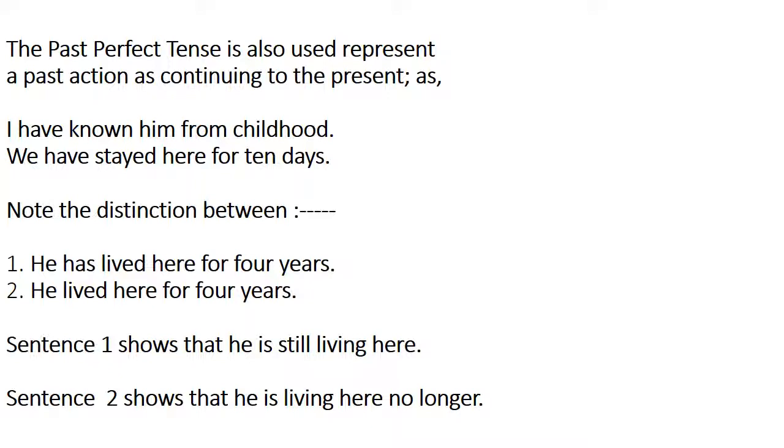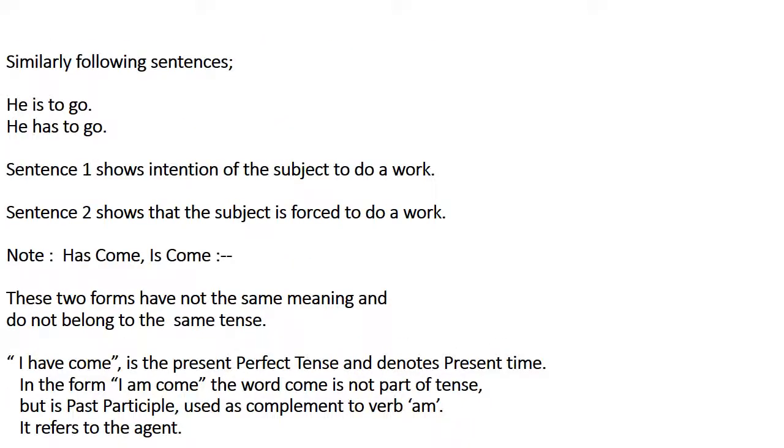Note the distinction between: he has lived here for 4 years, and he lived here for 4 years. Sentence 1 shows that he is still living here. Sentence 2 shows that he is living here no longer. Similarly, following sentences: he is to go, he has to go. Sentence 1 shows the intention of the subject to do a work. Sentence 2 shows that the subject is forced to do a work.